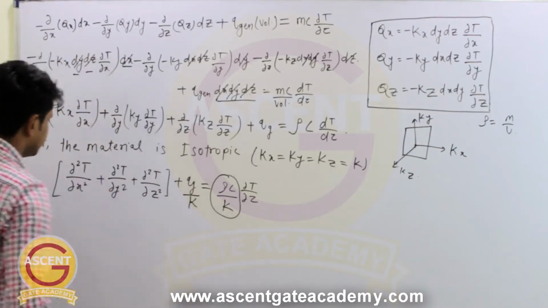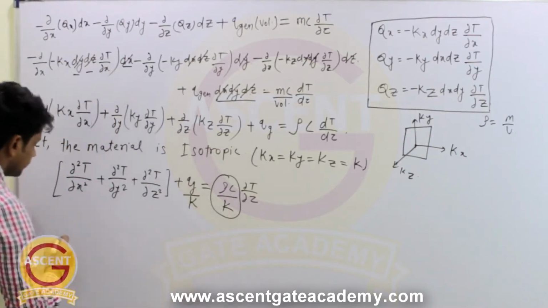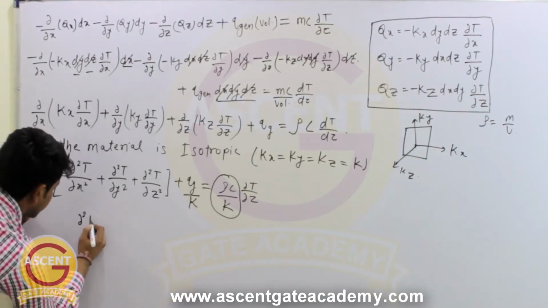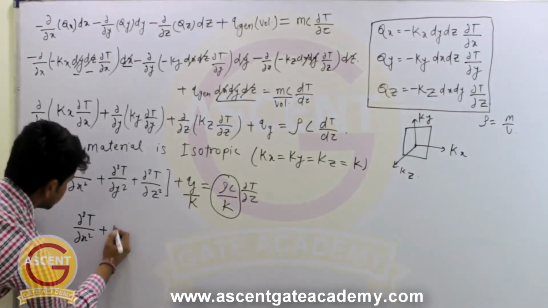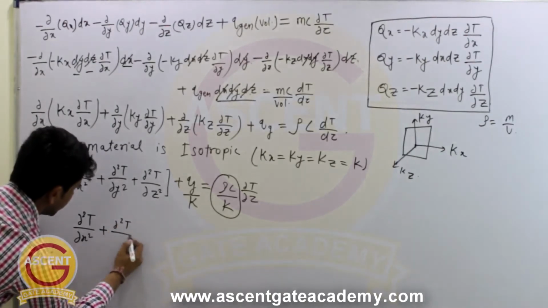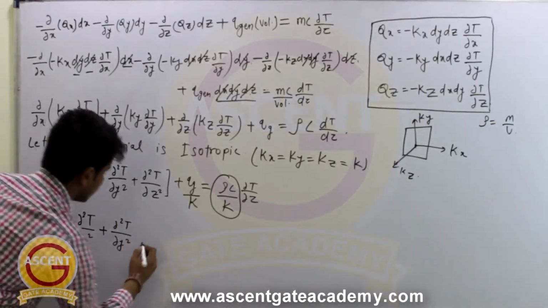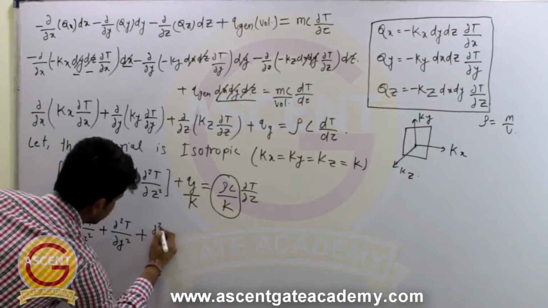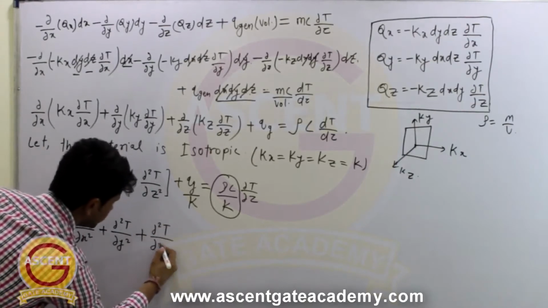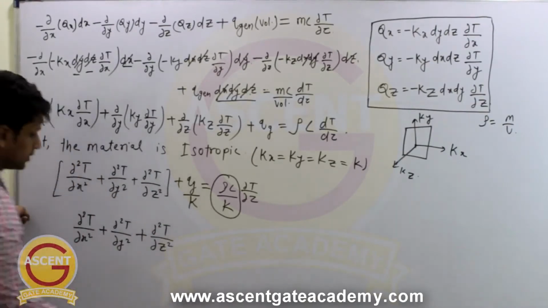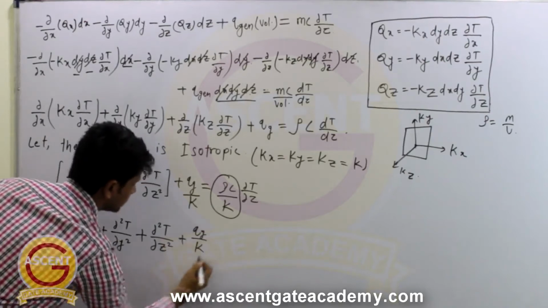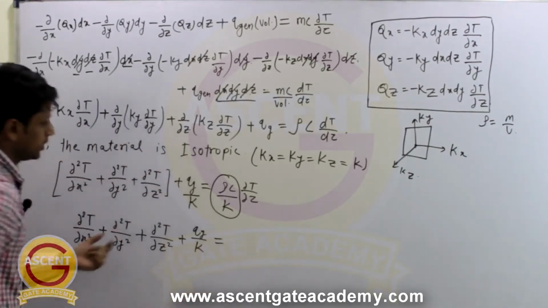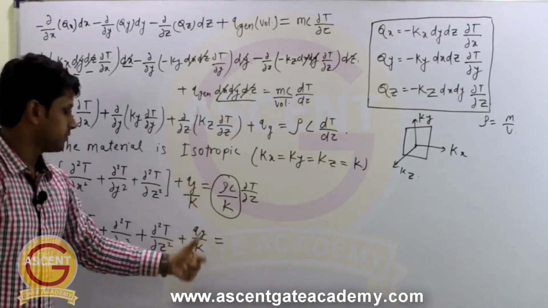So let's write that. So now the equation will become del square T by del x square plus del square T by del y square plus del square T by del z square, okay, plus Qg by k equal to, in place of rho c by k, what can we write down?